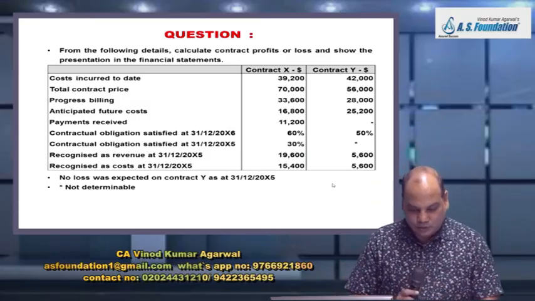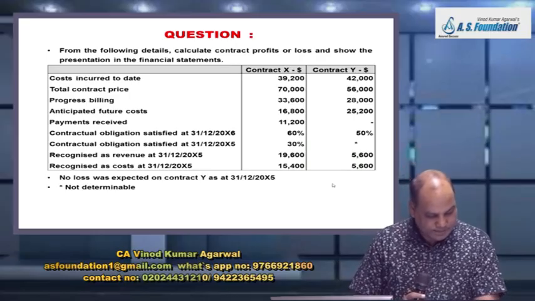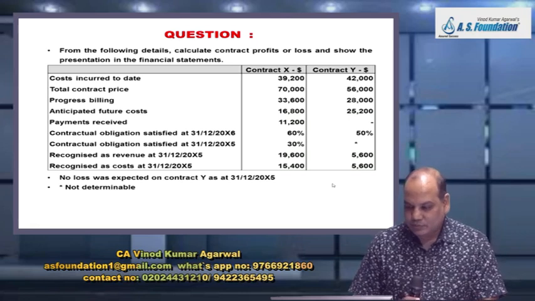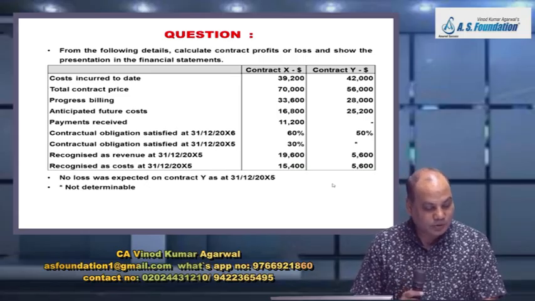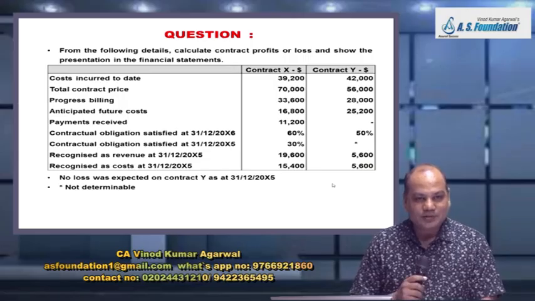Now, dear student, we'll solve a little complicated question because there is going to be a loss in a project, and it is the second year of the project. The problem we solved first was oversimplified, that was the first year.